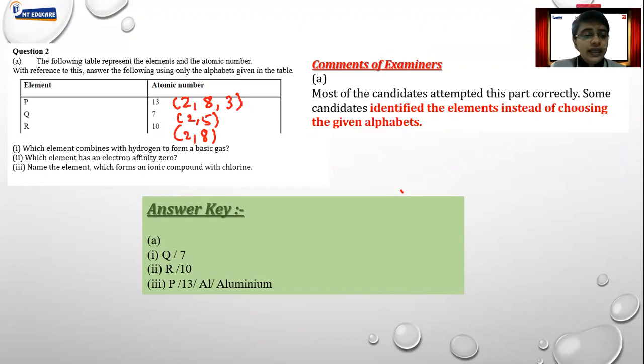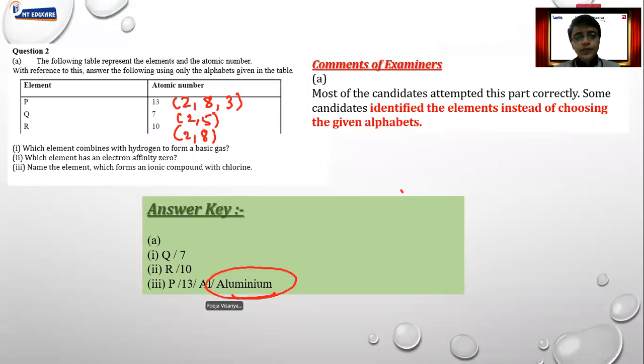In the next case, name the element which forms an ionic compound with chlorine. Now here you have to mention P only. Don't mention aluminium over here, because they have clearly mentioned to use only the following alphabets. You cannot use the correct symbols. Even though the answer is correct, you will not get marks. So don't mention aluminium. If you mention aluminium, you may not get the marks.